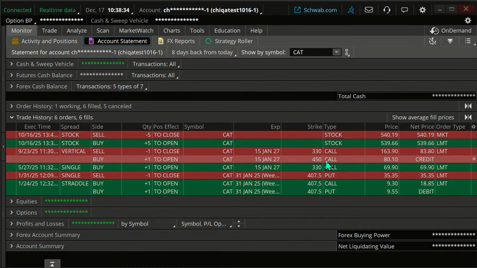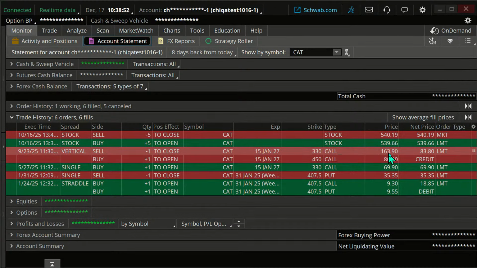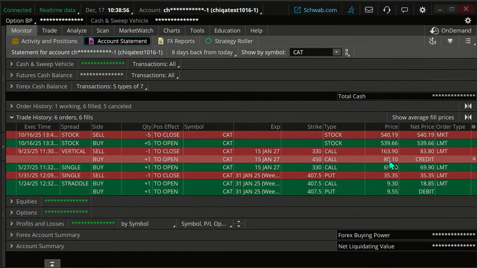And so we rolled this from the 330. Originally, we bought this for about $7,000. We then sold it for about $16,000, buying a new one for about $8,000.